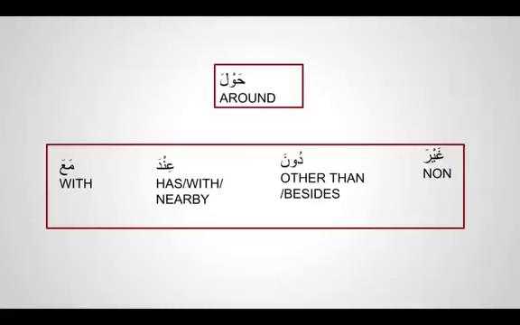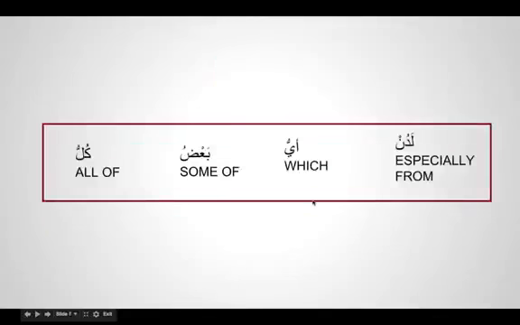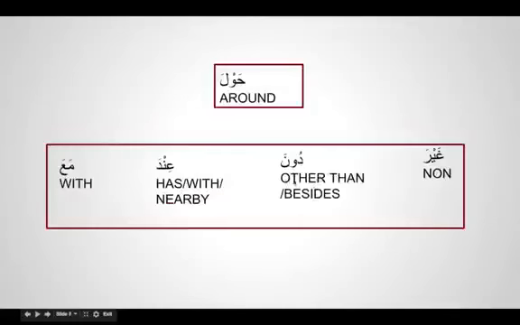Hawla means around. Ghayra means non, like non-Muslim. So if we want to say non-Muslim, ghayru Muslim. Duna means other than or besides. For example, la tasta'in, don't seek help, min dunillah, from other than Allah. So duna means other than.